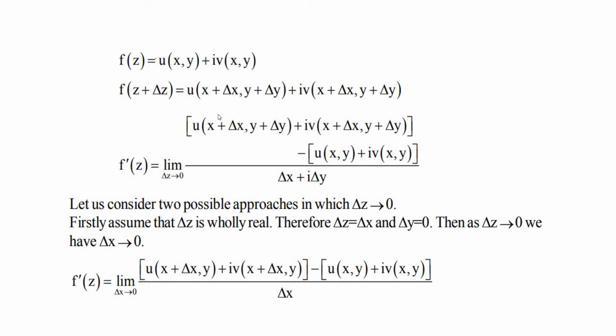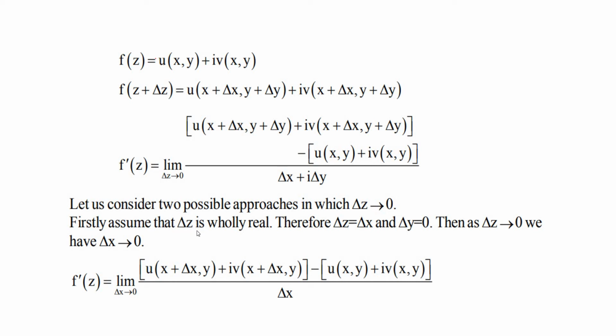So f(z + Δz) is u(x + Δx, y + Δy) + i v(x + Δx, y + Δy), minus f(z), where f(z) is u(x,y) + i v(x,y), divided by Δz. So z = x + iy, so Δz = Δx + iΔy. Now let us consider two possible approaches in which Δz tends to 0.